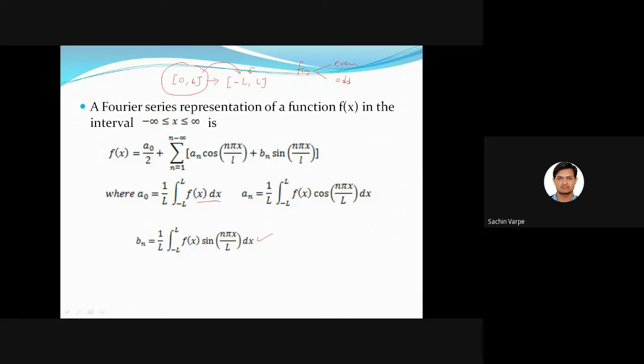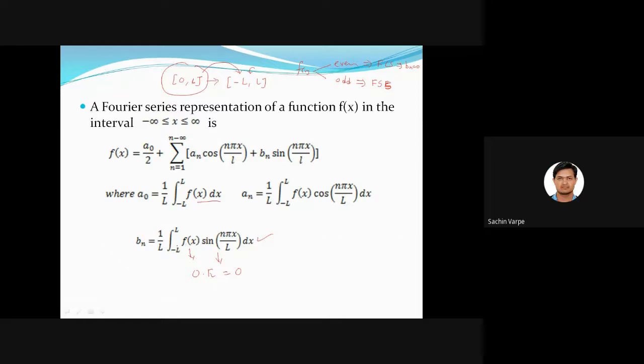So if the function f of x is even, then we use the Fourier cosine series, and if the function is odd, then we use the Fourier sine expansion, or a sine series. Accordingly, if the function is even, then which coefficient will be zero: a0, an, or bn? bn will be zero. If the function is even, then bn is equal to zero, because this is even and this is odd, and odd into even is always odd.